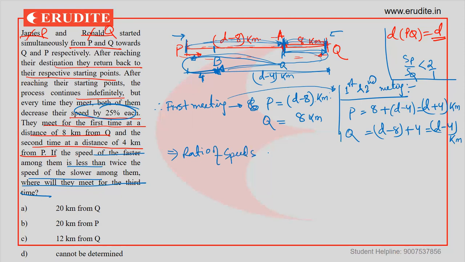What's the ratio of speeds? So for the first meeting, what's the ratio of speeds for P and Q? That is D minus 8 upon 8. And for the second meeting, what's the ratio of their speeds? That is D plus 4 by D minus 4.